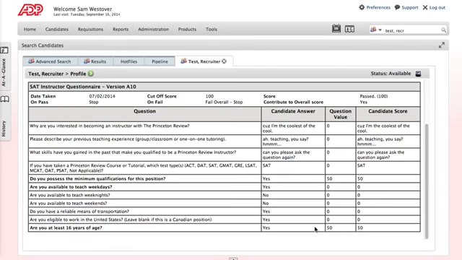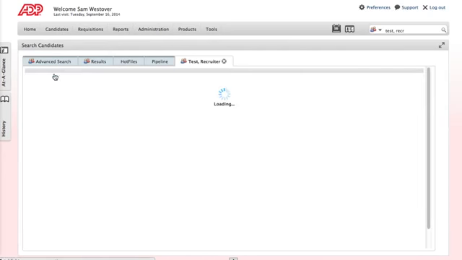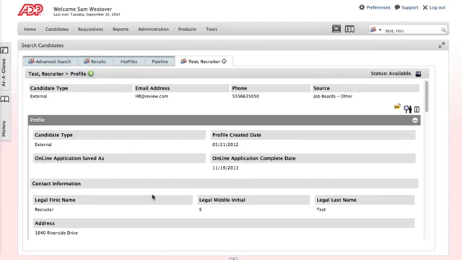If they answer no to any one of those three that are in bold, they'll fail the assessment and they won't show up attached to one of your requisitions. They will still be in the system, and if it was a question that they answered incorrectly, then you can go back and you can actually clear that assessment and let them take it again.